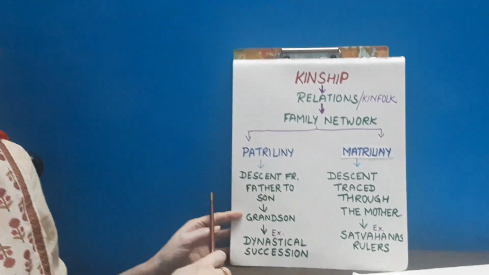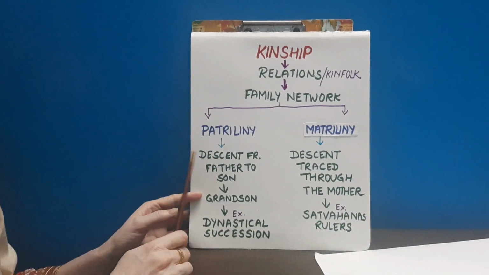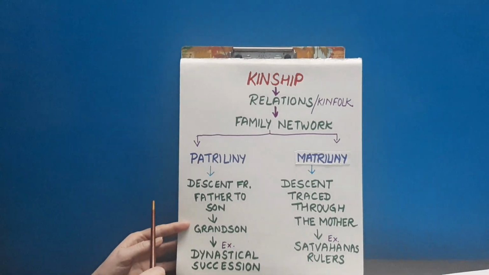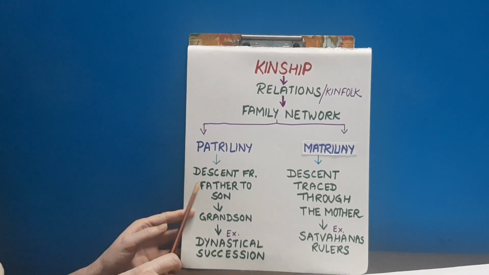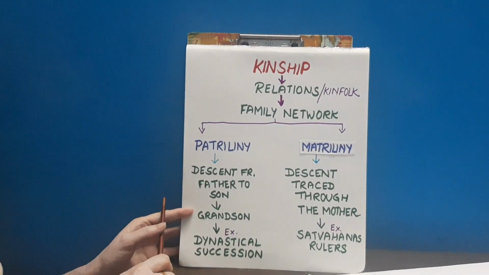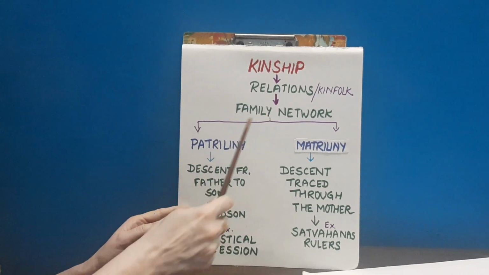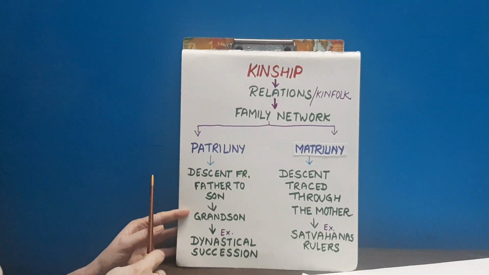So the first point we'll take up is kinship. In this video I am only focusing on the kinship title. Why is this title given by the authors of this book? Because they are talking about the relations during the period of 600 BCE to 600 CE.